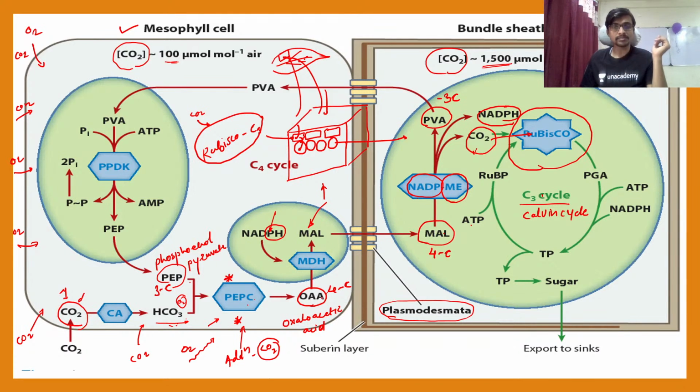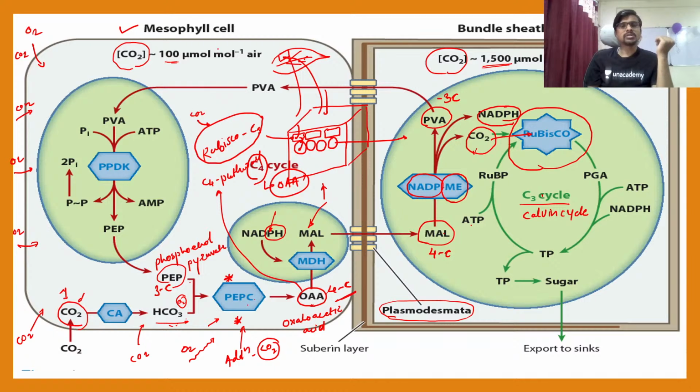So this oxaloacetic acid is the first stable carbon compound, made up of 4 carbon atoms, and due to this oxaloacetic acid we call it the C4 pathway. The C4 name comes from the number of carbons present in oxaloacetic acid. There is nothing new or difficult in it. It is made from 4 carbon atoms, so due to the 4 carbon atoms we call it the C4 pathway.